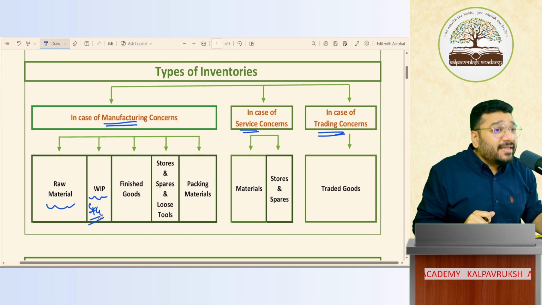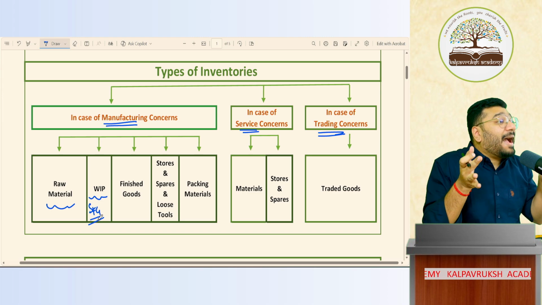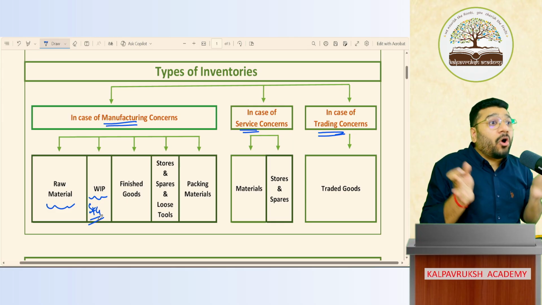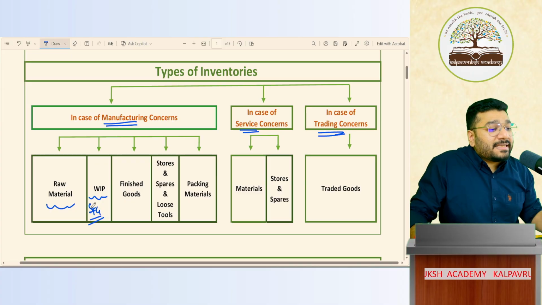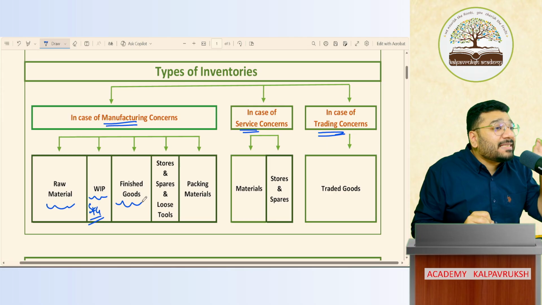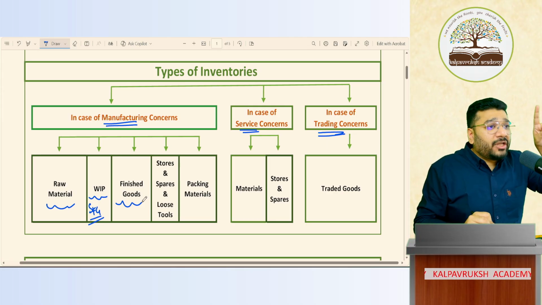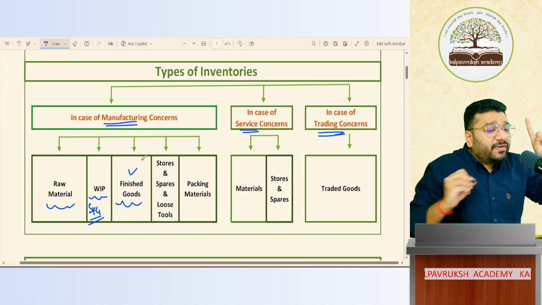Once icing is done, is it ready? No. You're supposed to pack. You're supposed to put it in the corrugated box and pack. Now it is ready for sale. That is called finished goods. Got it? Not got it? Now, for a manufacturer, the final product is called finished goods.